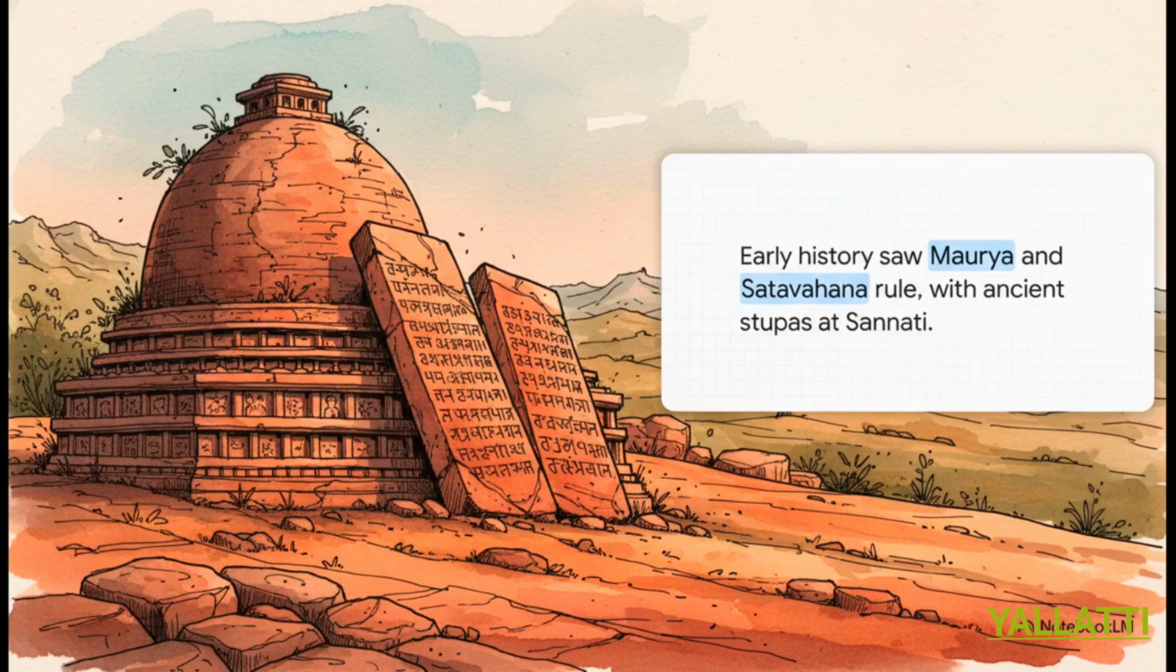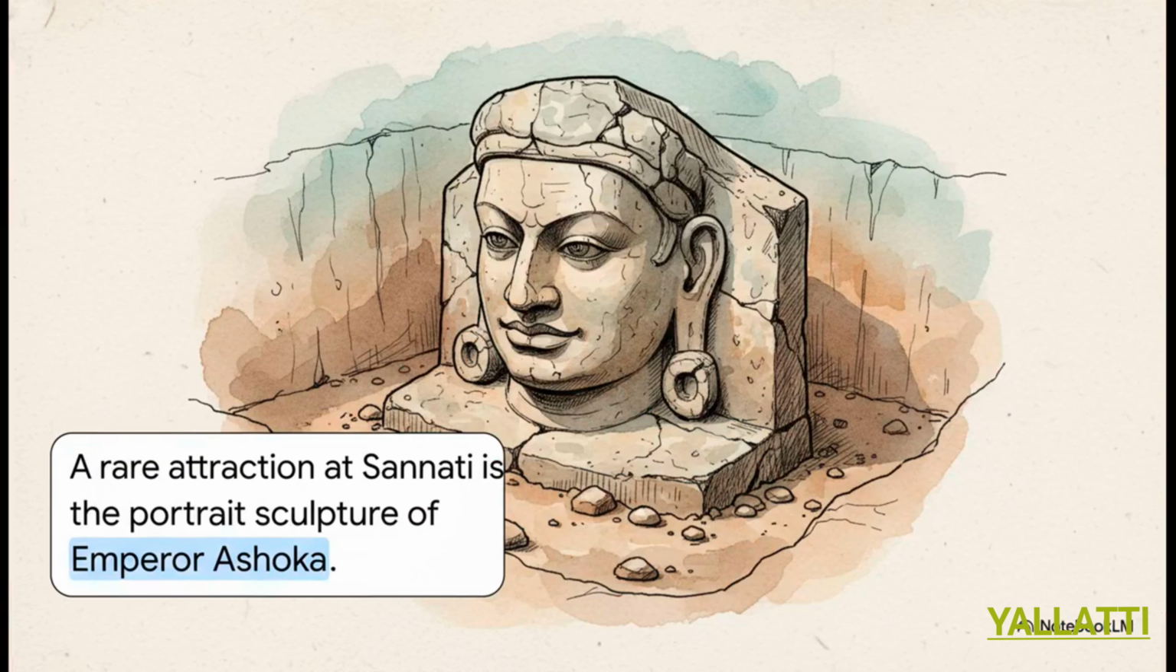perfectly preserved. Now, what's really interesting about this slide is what else they found at Sannati. It boasts a rare, and I mean very rare, portrait sculpture of Emperor Ashoka himself. Sitting right alongside those rock edicts, this spectacular piece of history firmly highlights Ashoka's massive footprint deep down in this part of the subcontinent. It's an absolute game changer for understanding his reach.